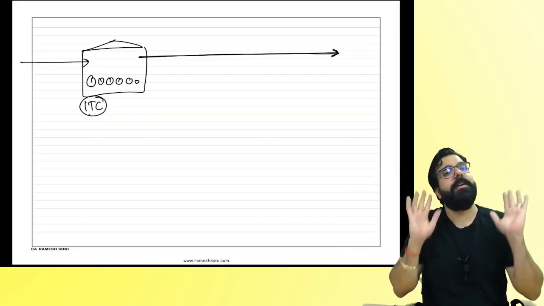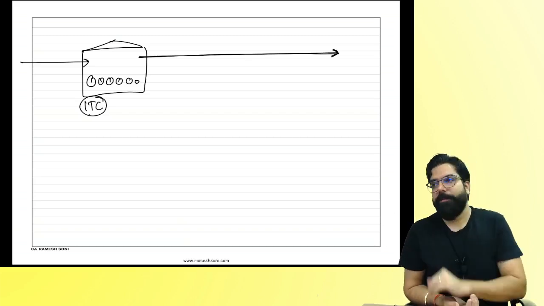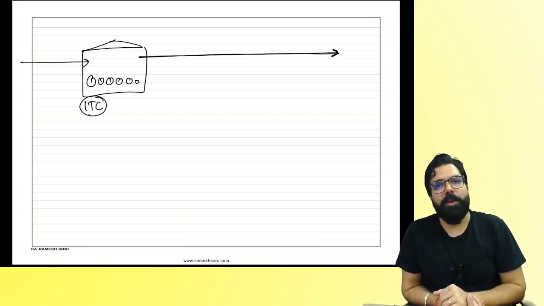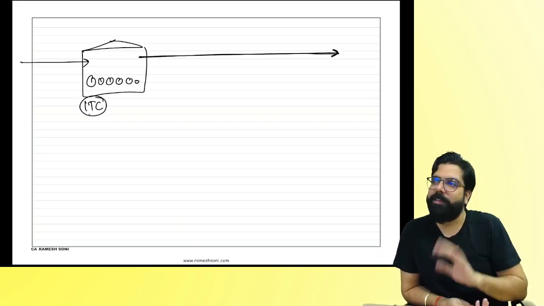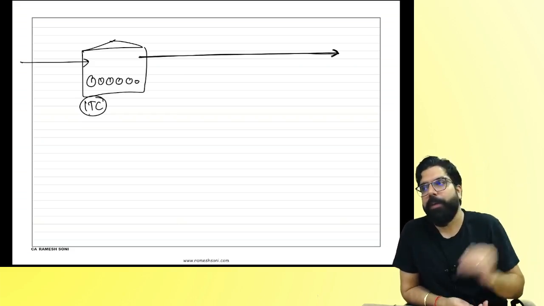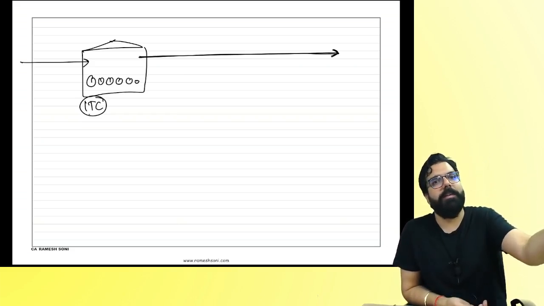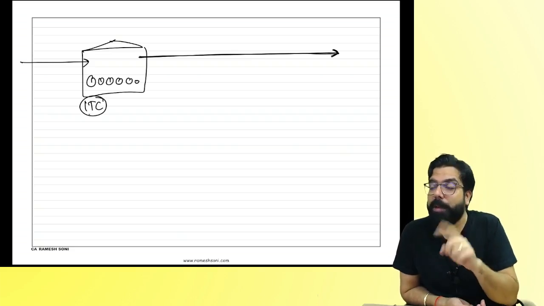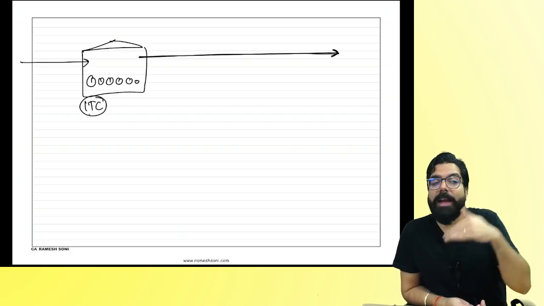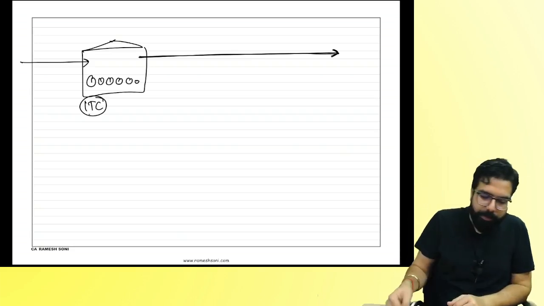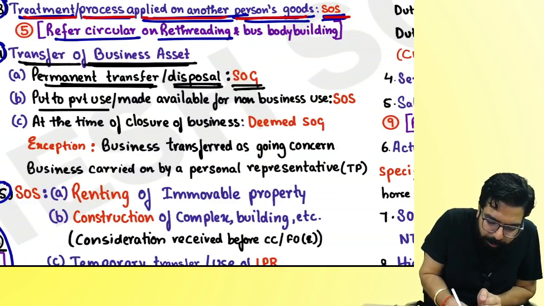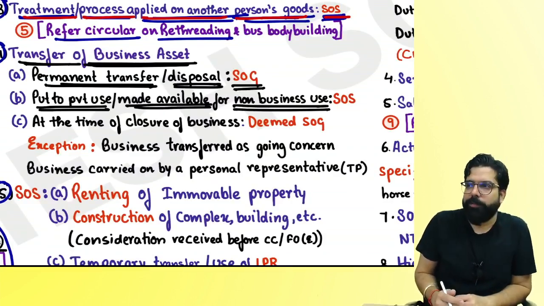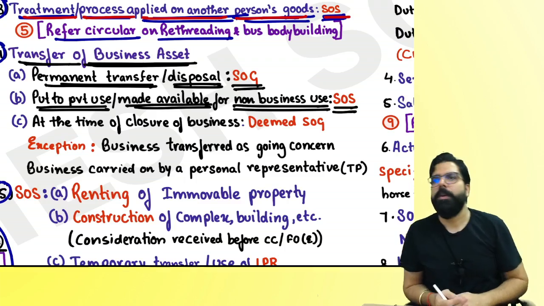Or I'll take the example of a car. In my business, there is a car. My director came and told me, sir, my son's wedding is there. Can you give me the car for 3-4 days or 5 days? I will use it in the wedding and I'll give it back to you. I gave the car to him. I told him you have to pay me 10,000 rupees. He gave me 10,000 rupees. My question over here, temporarily did I give the business asset to him? I gave him goods or I gave him service? Remember, if you put your business asset to private use or you make it available for non-business use, it is always supply of service. Are we clear, everyone?